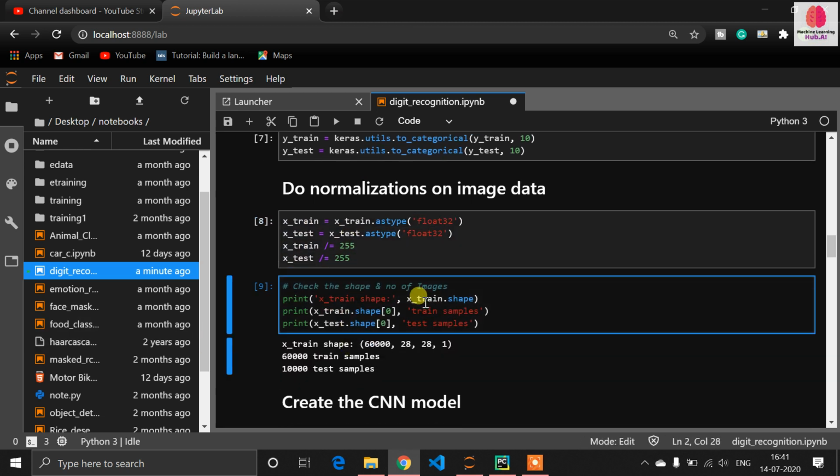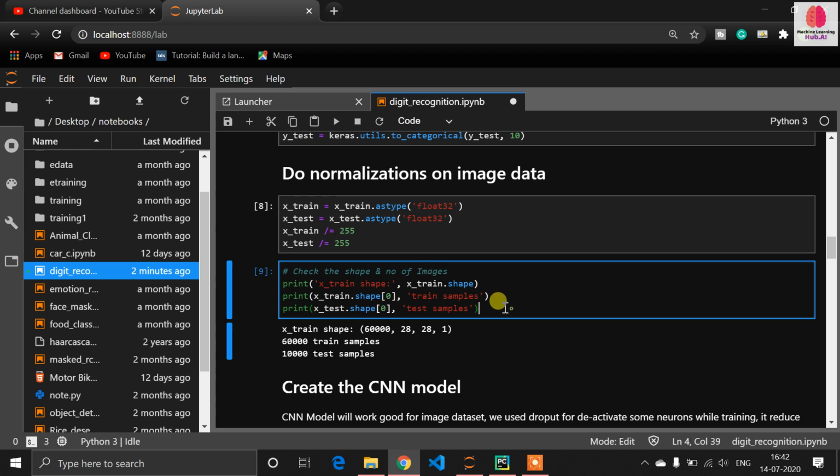Now once again check the shape, because we did the pre-processing here. It is our responsibility to check the shape. So once again, remember my word, check the shape, and the shape should be the same for all. Now we have 60,000 train samples and 10,000 test samples. So now we have processed our data set. Now it's time to fit the model. You can see more than 50% of our work is done here.